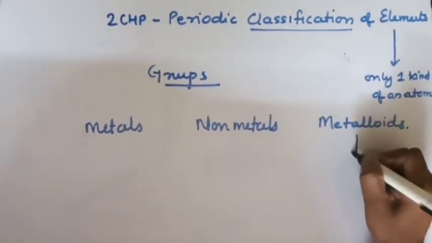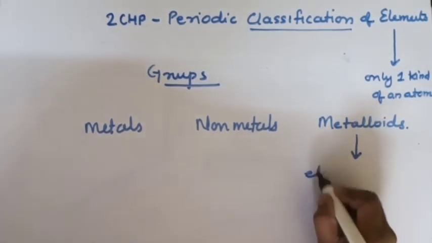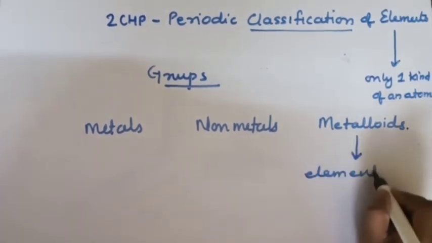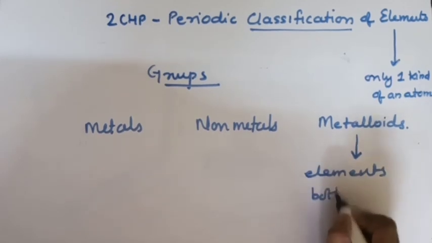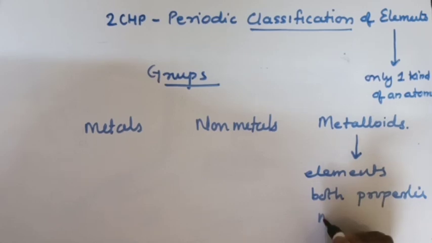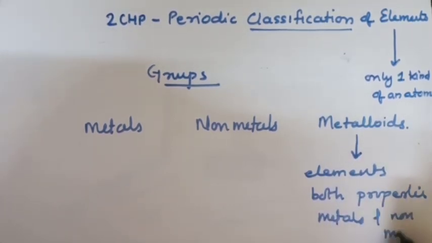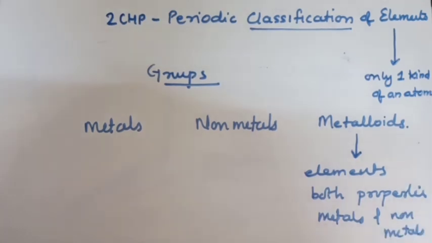Now what are metalloids? Metalloids are elements which have both the properties of metals and non-metals.